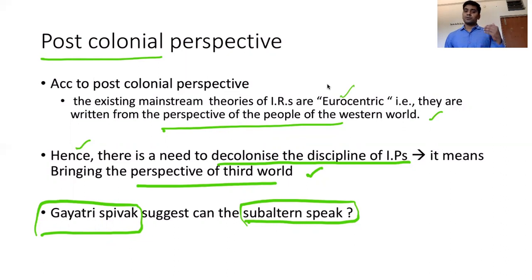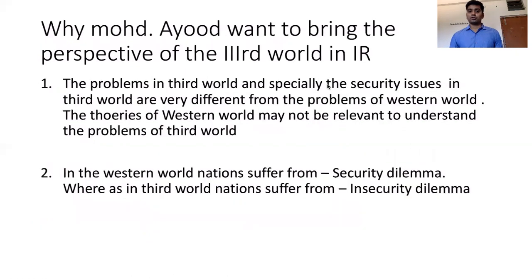The post-colonial perspective developed because mainstream international relations is Eurocentric and was written from the perspective of peoples of the Western world. As a result, they thought that we have to decolonize the discipline of international politics from the West and give the perspective of the third world countries. So this is the evolutionary procedure of the post-colonial perspective.